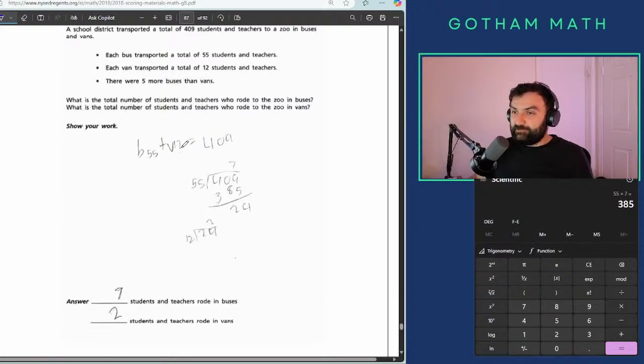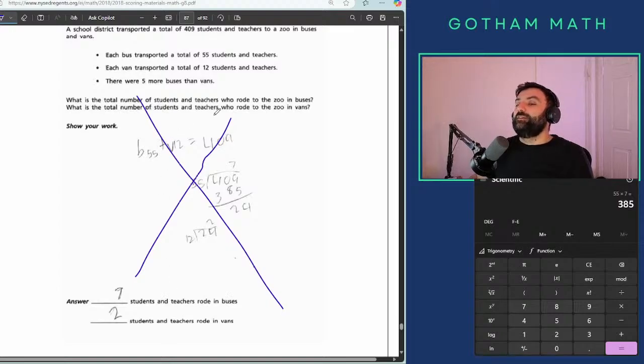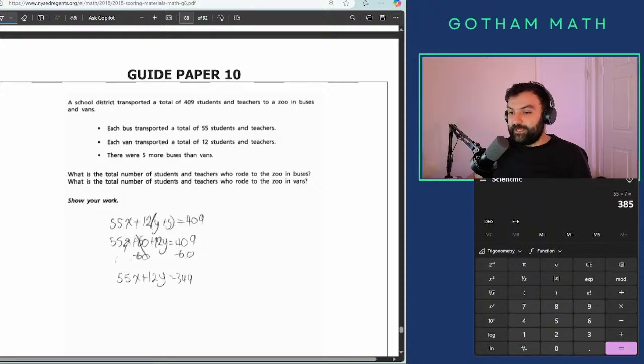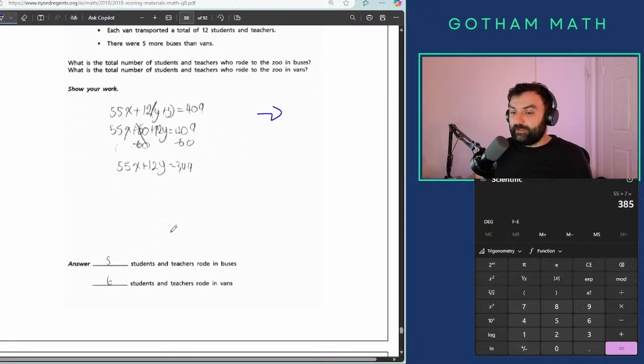What is that? B55, V12, 409, divide by 7, got 24, 9 and 2, or 7, whatever it is. Wrong, wrong, wrong. You wrote the wrong way. This guy went the wrong way, and obviously didn't get anything. Okay, next. System. Somehow close to correct system. There is no second part of the system here, and no answer, no nothing, and I think this is a 0 though.